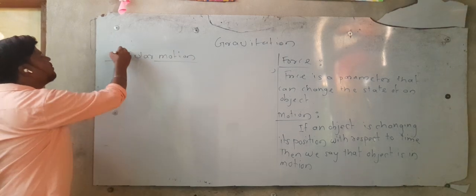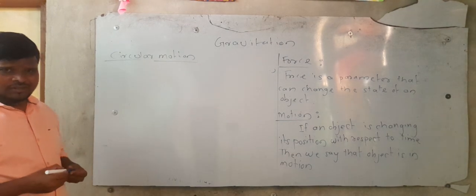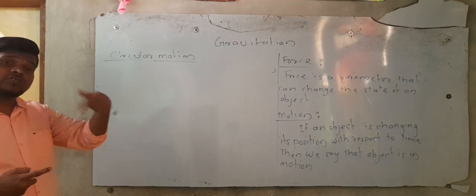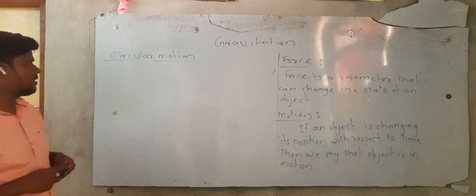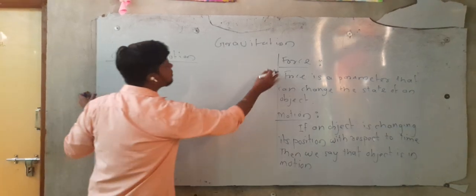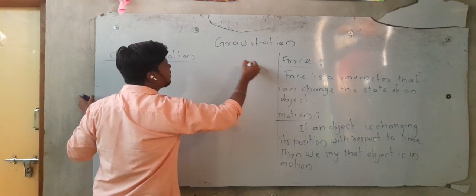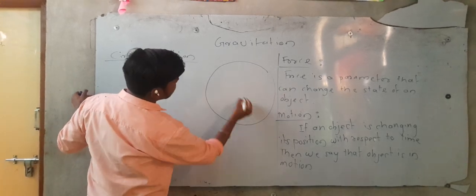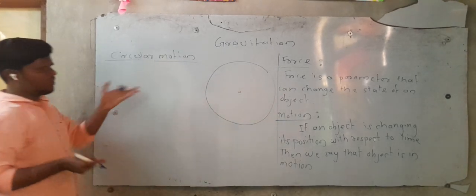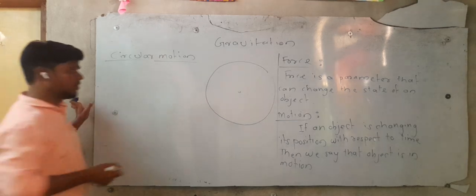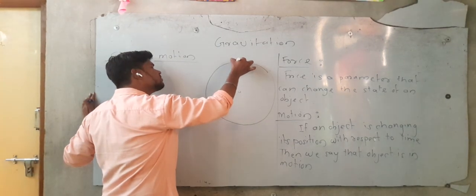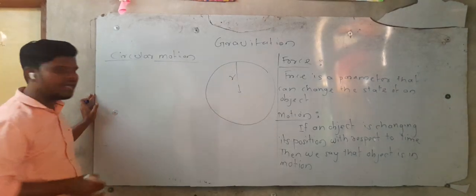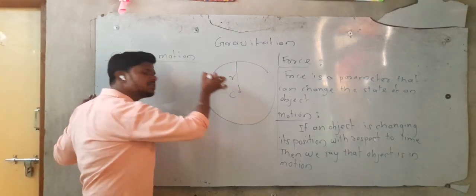Do you know the meaning of a circle? A circle is a collection of points which are at a fixed distance from a fixed point. Suppose this is a circle and this is the center. This fixed distance is known as the radius, and this center is known as C.